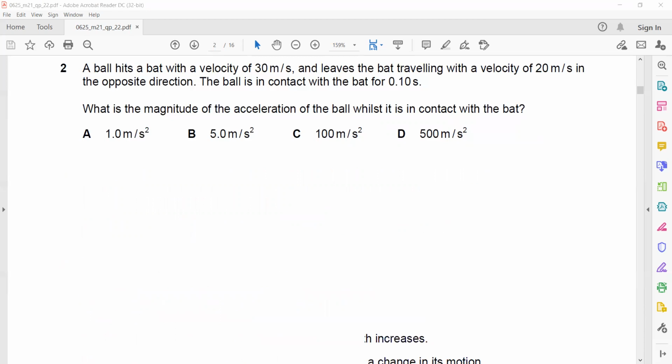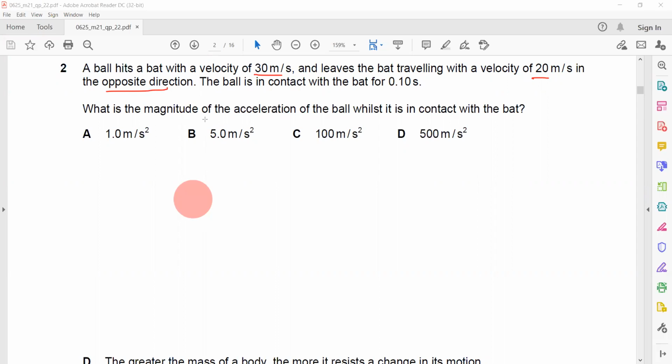So basically what happened, the ball was coming towards the bat. So this is a bat. It was moving towards the bat with a velocity of 30 meter per second. But when it hits the bat, it changes the velocity.